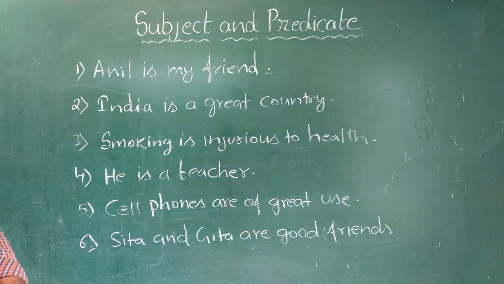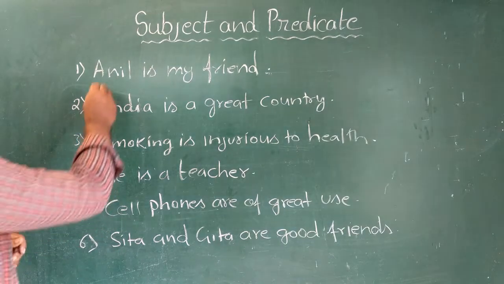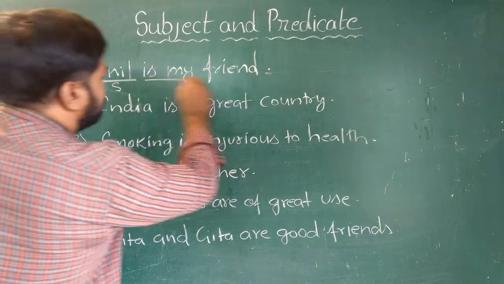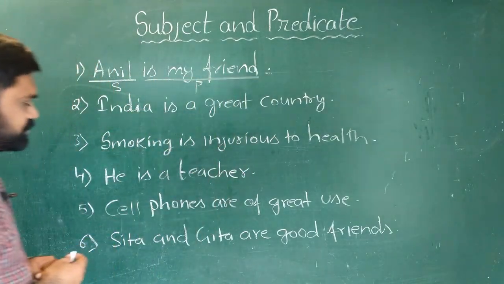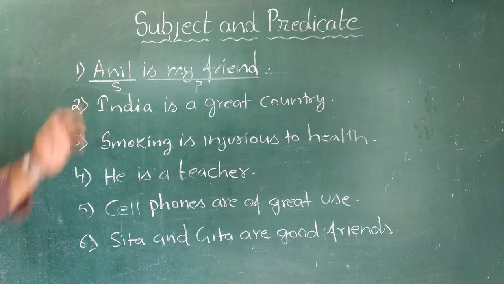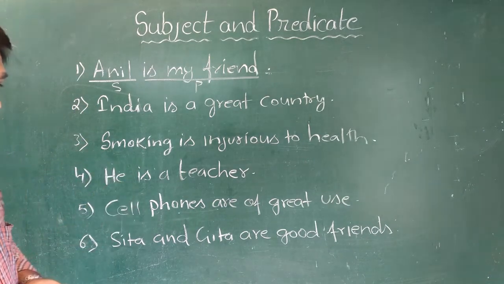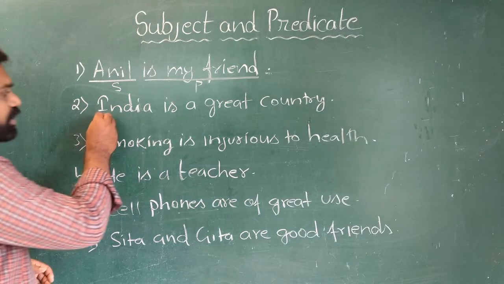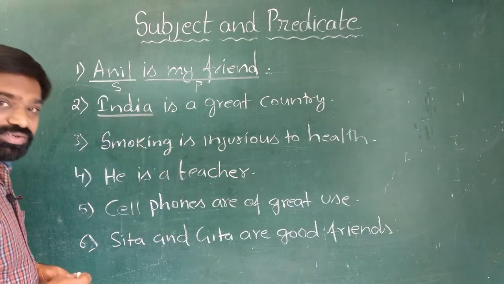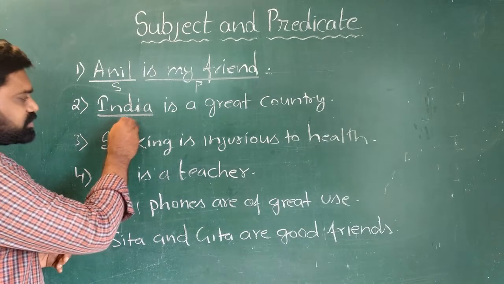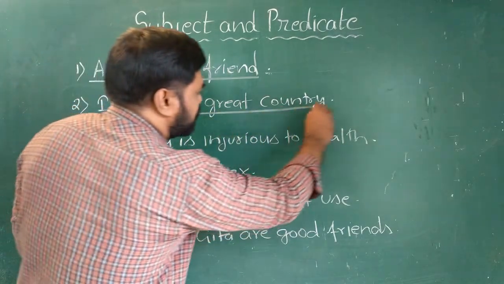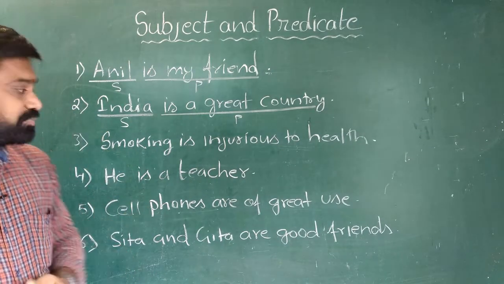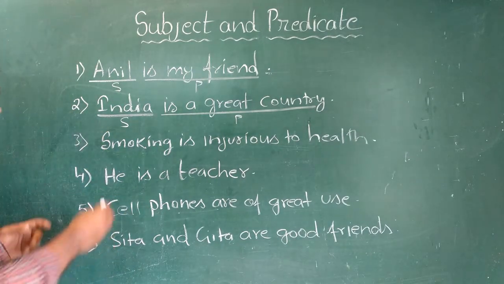Anil is my friend. In this sentence, Anil is the subject and is my friend is predicate. Here, Anil is the name of a person. It is noun. Let us look at the second sentence. India is a great country. Here India is subject, whereas is a great country predicate. India is a name of a place. Look at the third sentence.